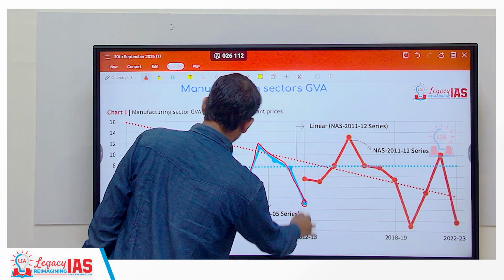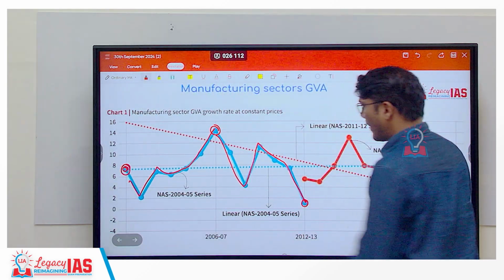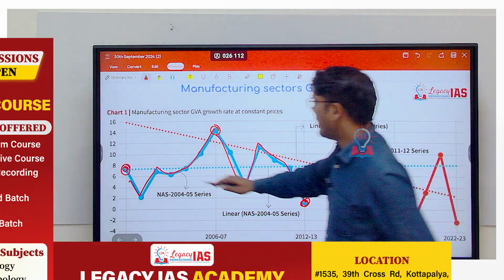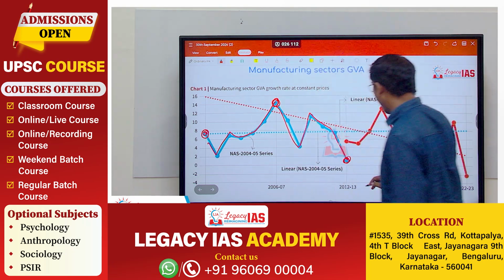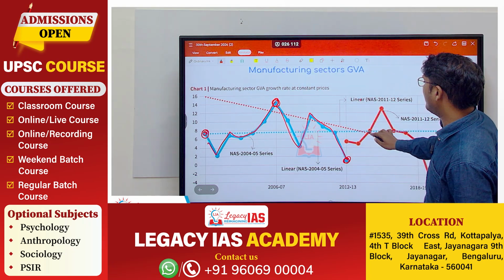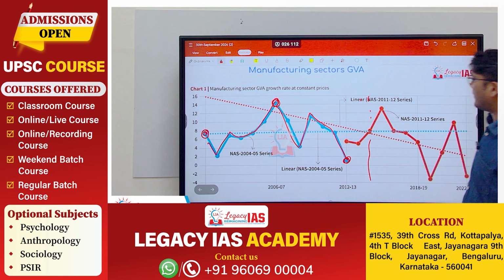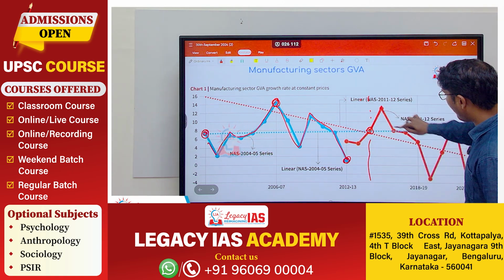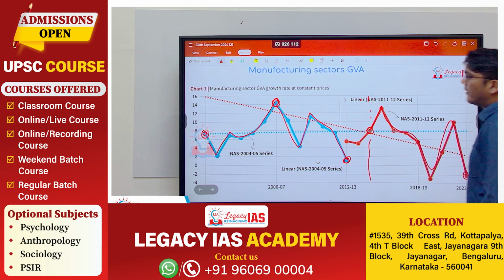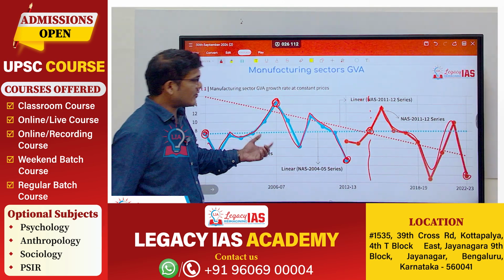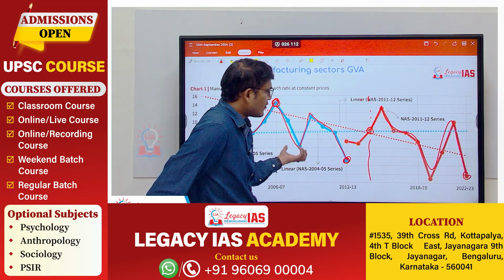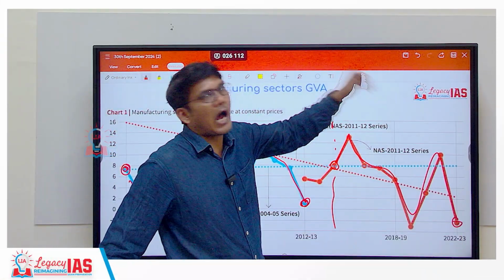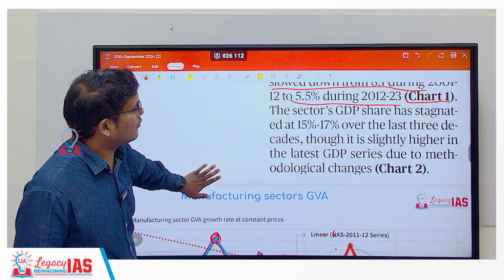It is a zigzag, but it was doing well here, went down, and somewhere around here our Make in India starts, at close to 8%. It shoots up, but then it goes quite down. So there has not been a consistent increase in the growth rate. It has not even been stable. It has lots of ups and downs, and more down than up is clearly seen in this graph. That is what is talked about.